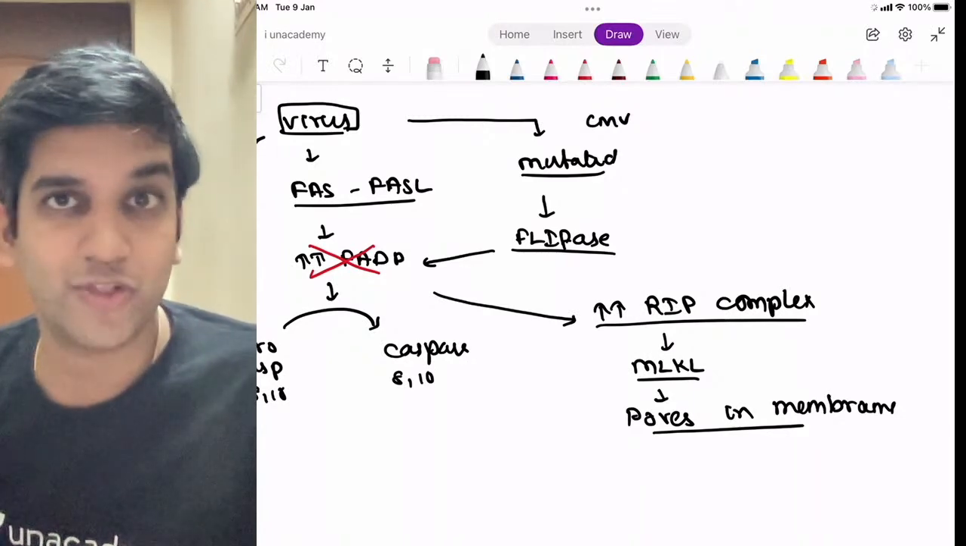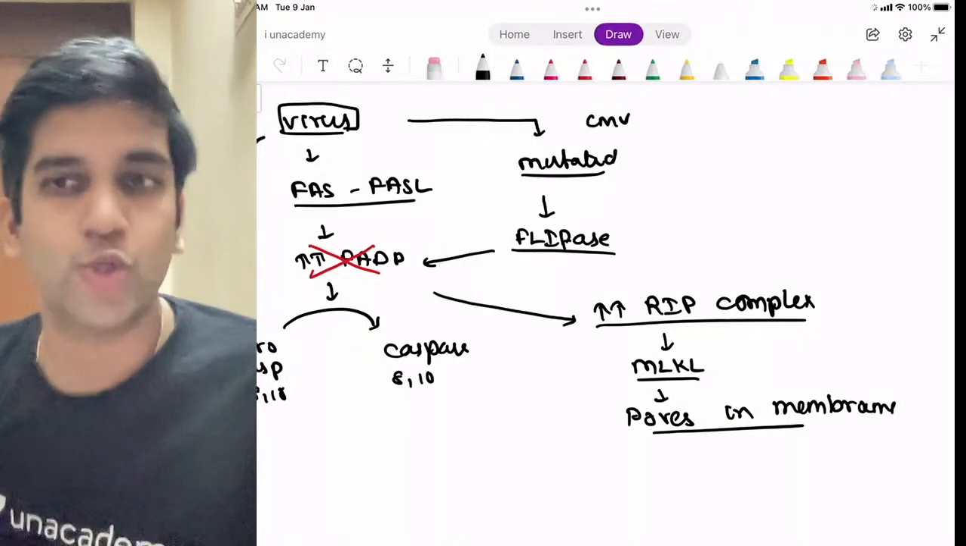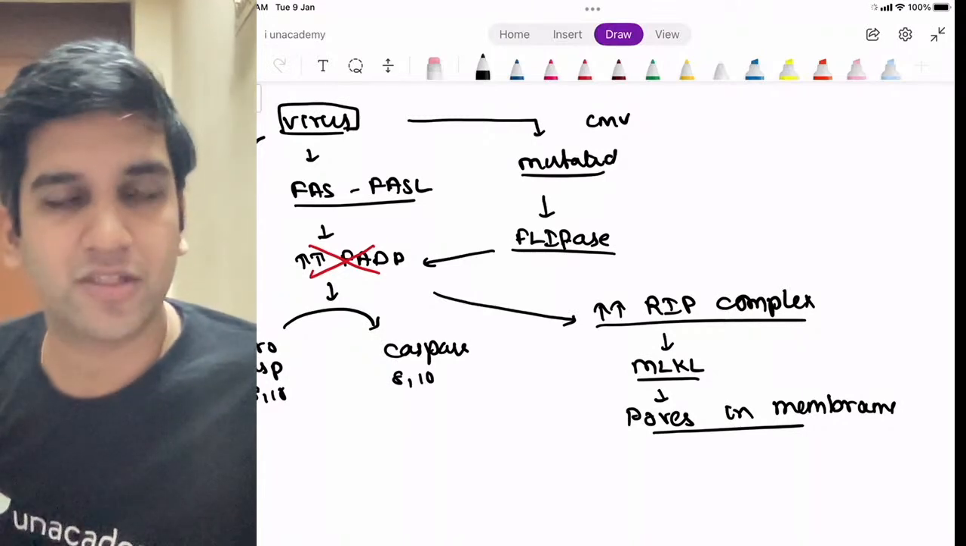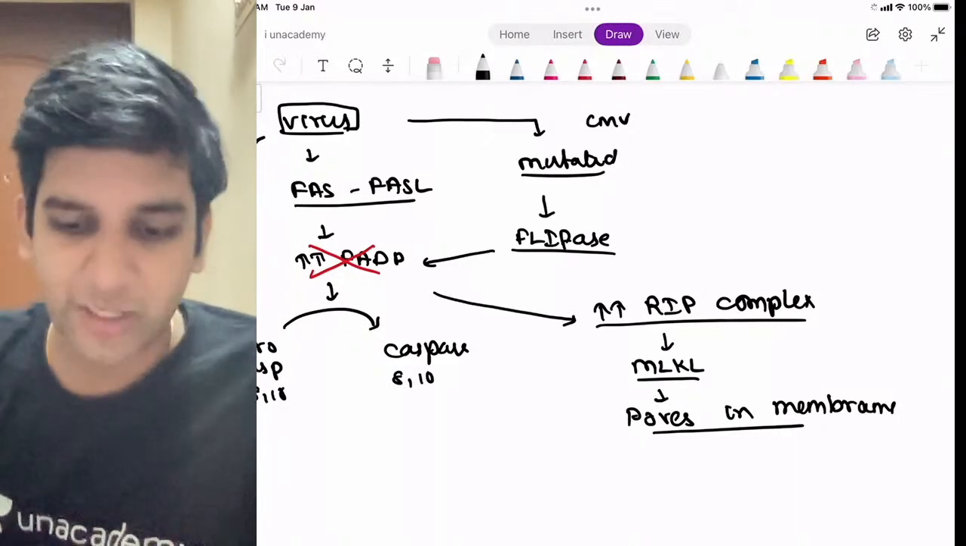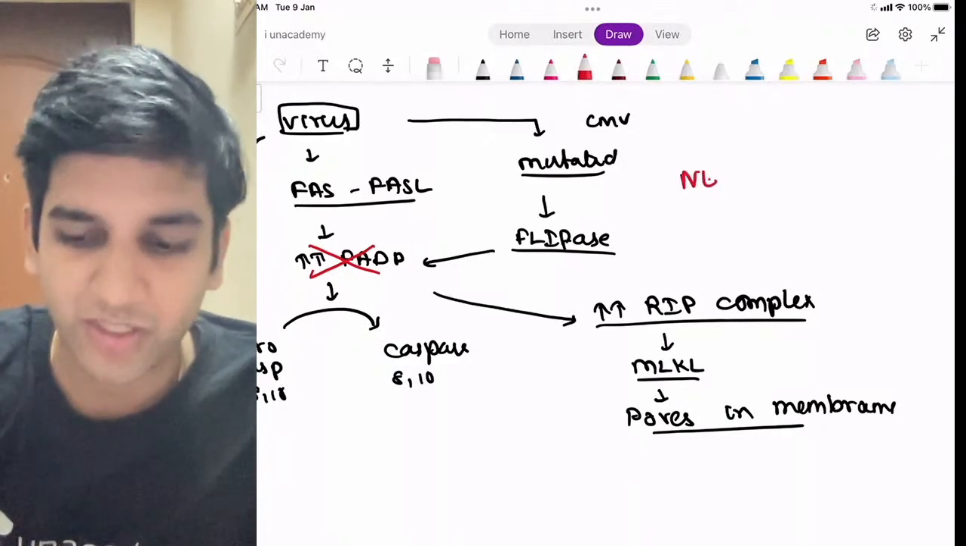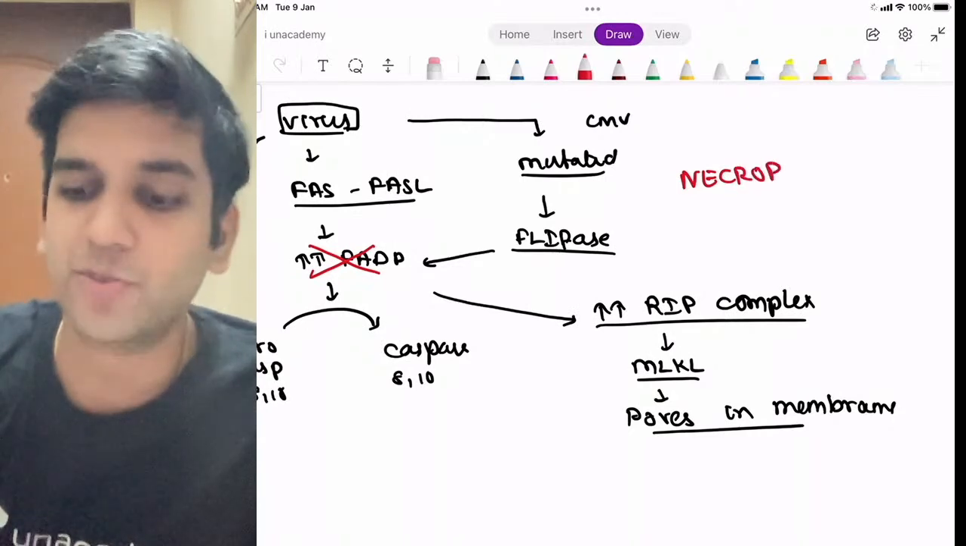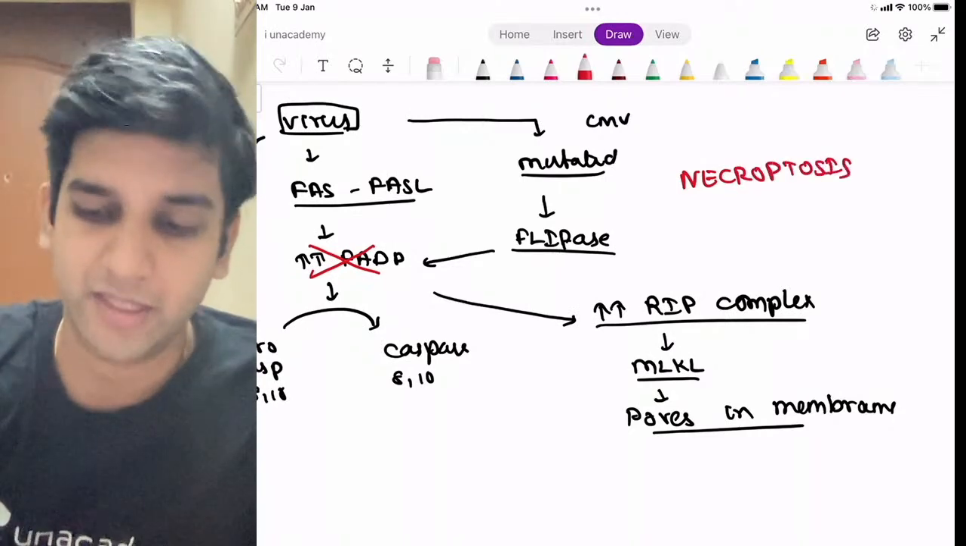It will have necrosis, it will have cell membrane destruction, right? Perfect. So can I call this necroptosis? It started as apoptosis, but ended in necrosis. Can I use the term necroptosis? That's how necroptosis happened, right? So necroptosis is not a new method of cell death.